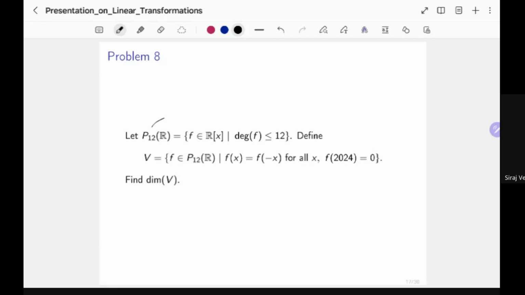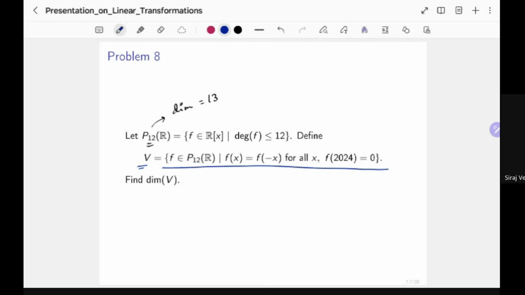And we have shown that the dimension of such a vector space over R is 13, because the degree is at most 12. So we have to determine the dimension of V, where V is expressed in this way.